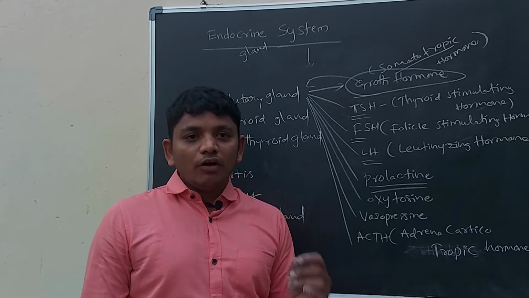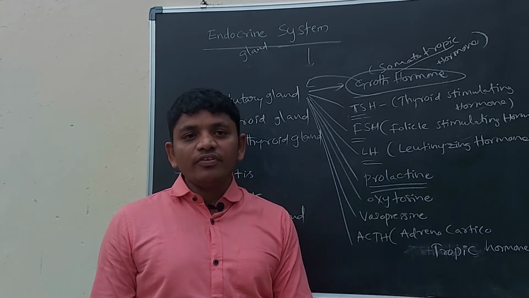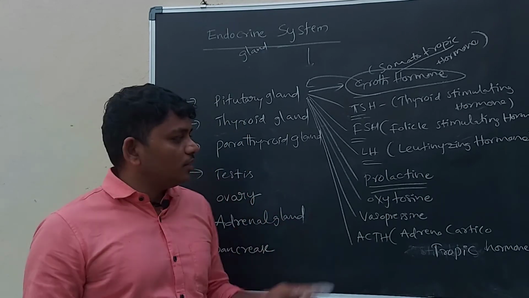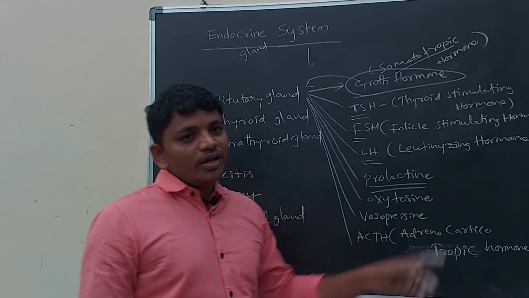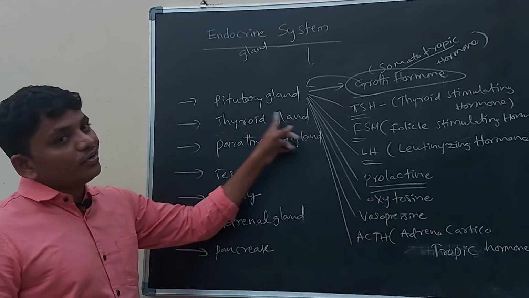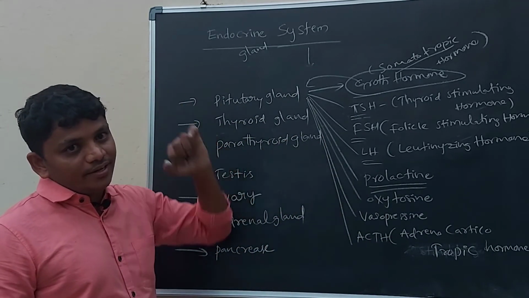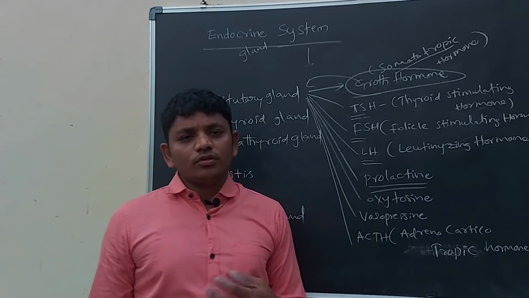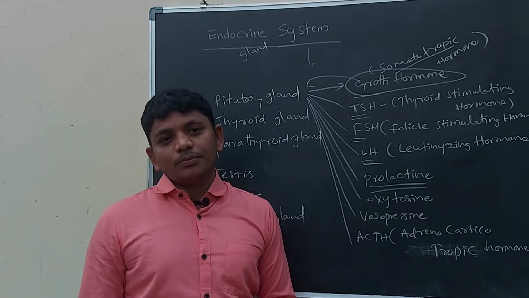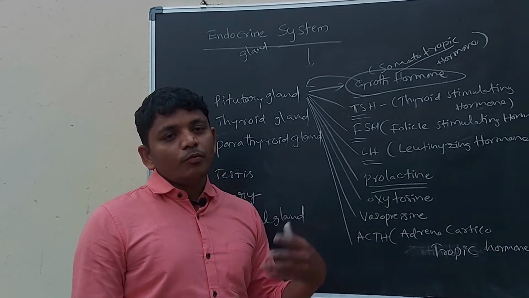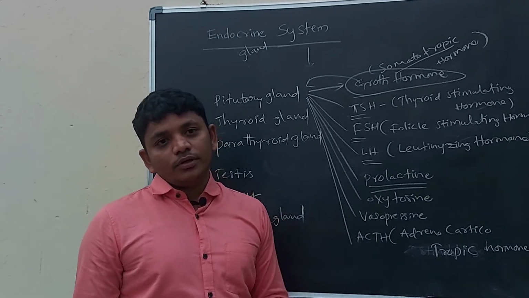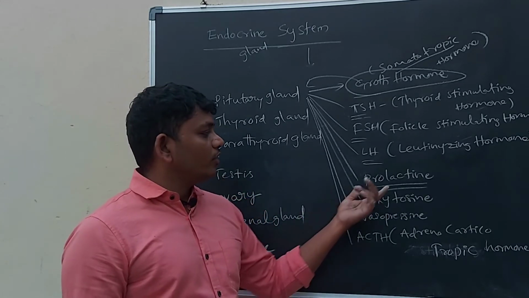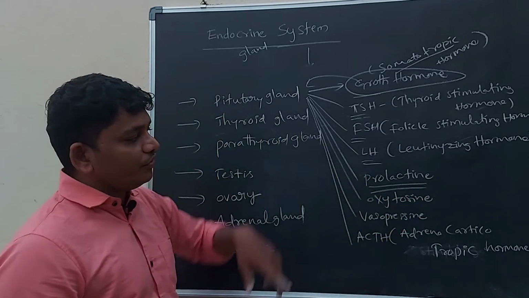Prolactin comes from the pituitary gland in the brain area, but it acts on the breast area of the mothers. So it promotes the ejection of milk, and more milk comes from the breast whenever prolactin comes from the pituitary gland.